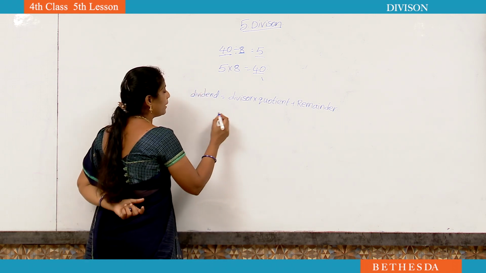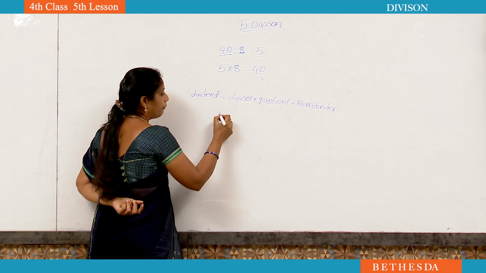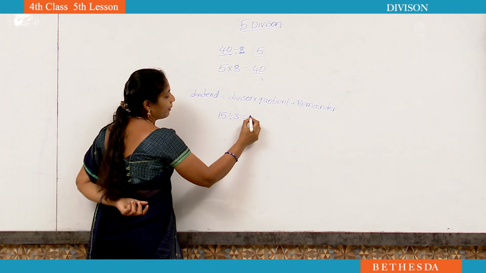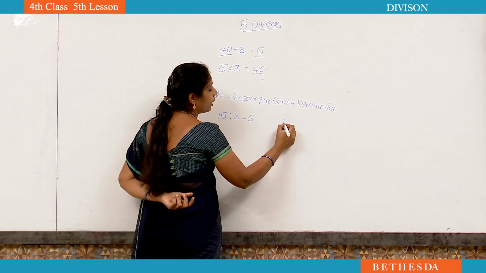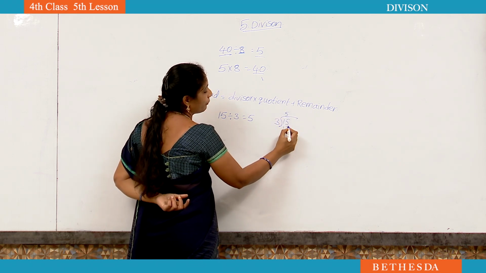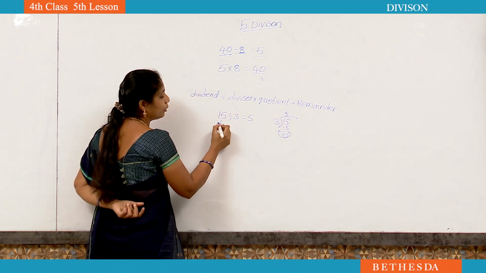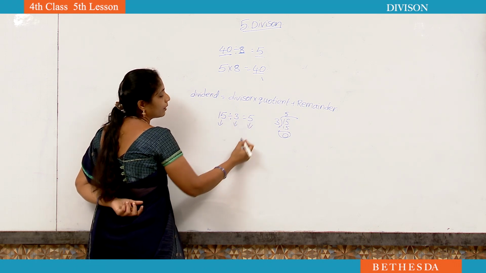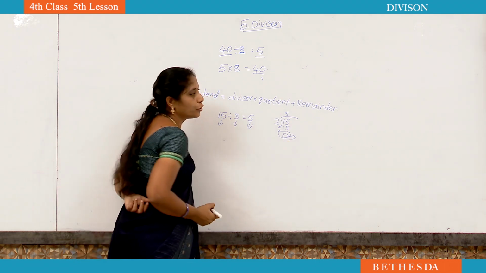For example, here I am taking 15 divided by 3 is equal to 5. Already we learned, we know 15 divided by 3 is equal to 5. If you want, you have to do division with 3. 3 5s are 15. Okay. Dividend is equal to 15 here. Divisor is equal to 3. Quotient is equal to 5. Now remainder is equal to 0.